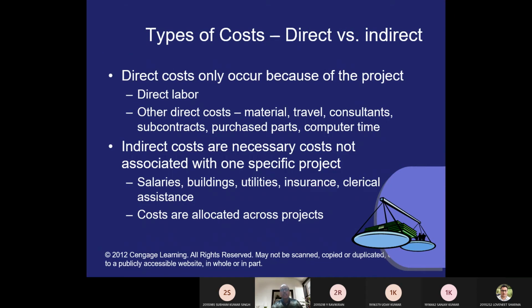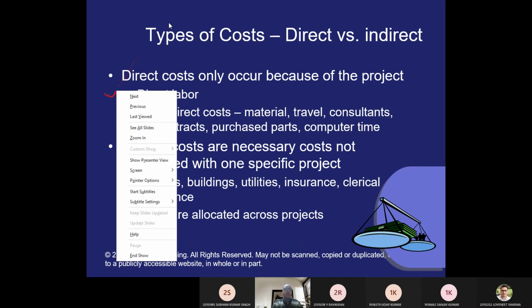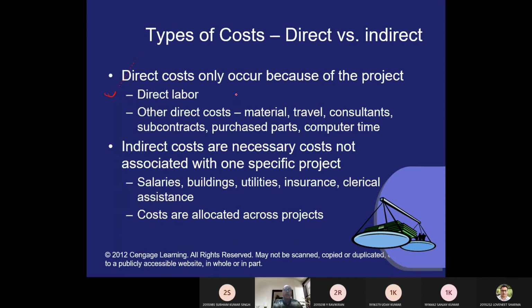Direct cost means direct labor cost. Direct costs are material, travel, consultation, which you can see, the cost which is visible to everyone. This type of cost is a direct cost. And then we have indirect cost, a cost which is not visible to us, like salary, building, utility, insurance, clerical assistant.